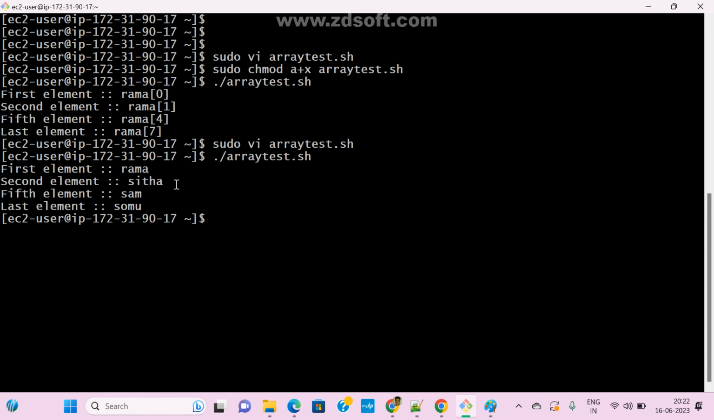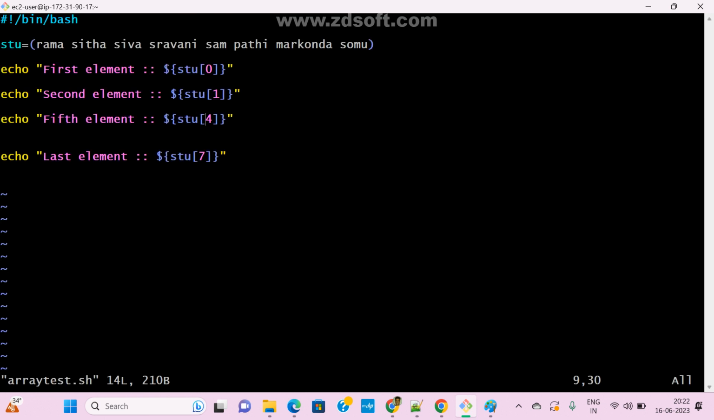Now run it. See here, what is the first element? Rama. What is the second element? What is the fifth and last element? Like this, if you want to find, we can print those particular elements. And also here we saw, right? First element, last element, and so on. Sir, I want to print all.